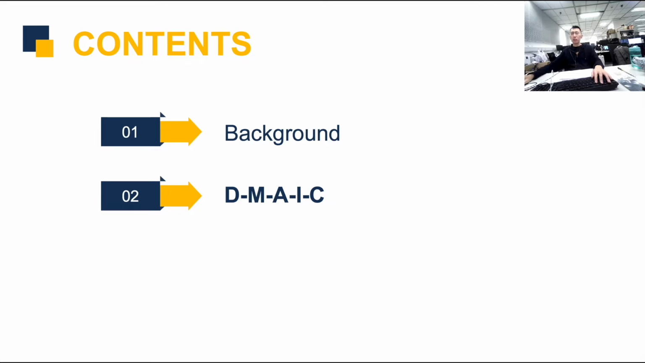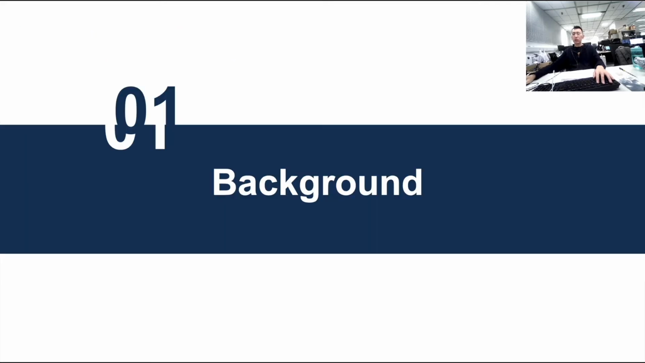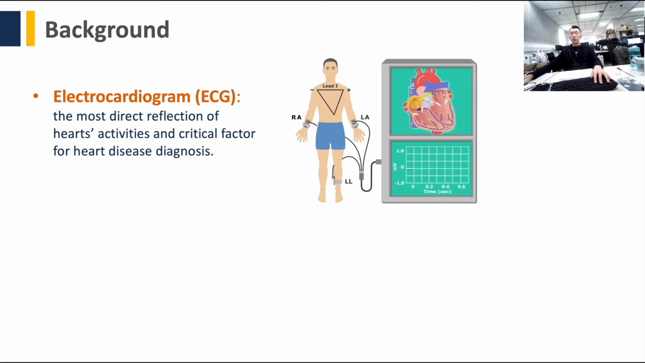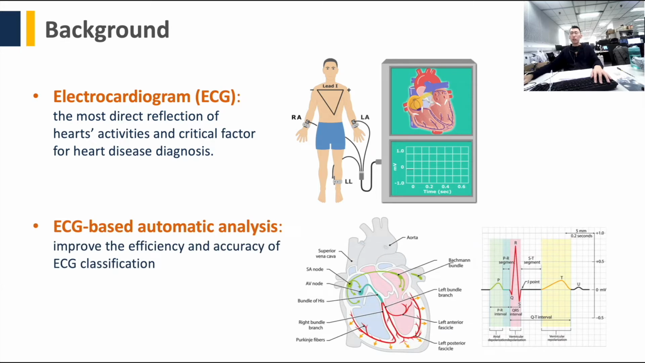This is our contents. First, for the background, the electrocardiogram can reflect our heart's electrical activities, and it is one of the most critical factors for doctors to diagnose heart diseases. For detection and diagnosis, ECG-based automatic analysis methods can be widely used and can significantly improve the efficiency and accuracy of ECG classification.